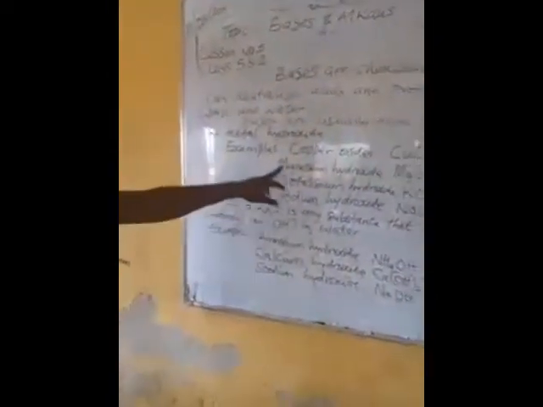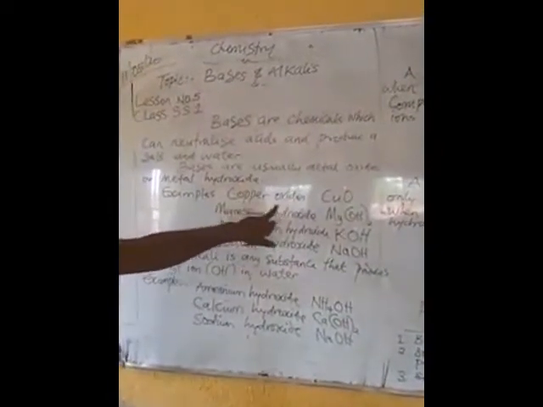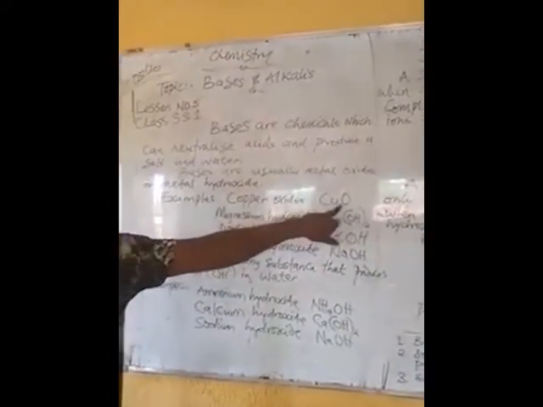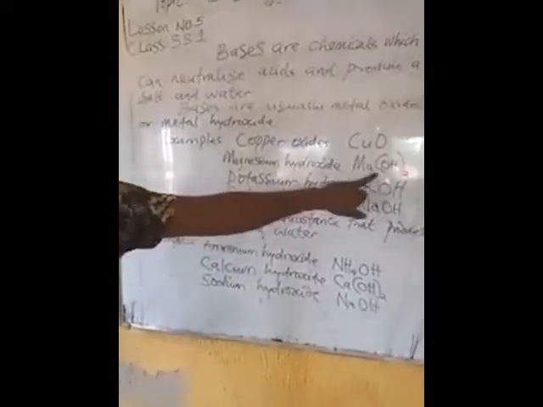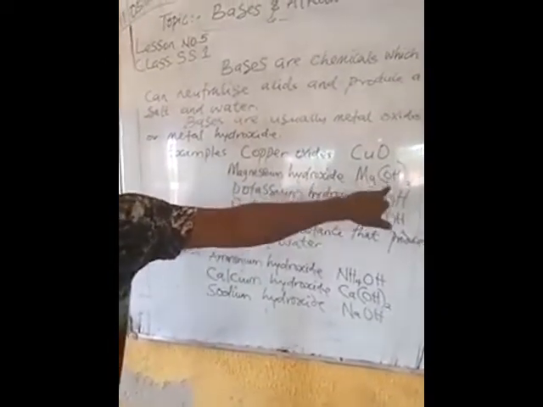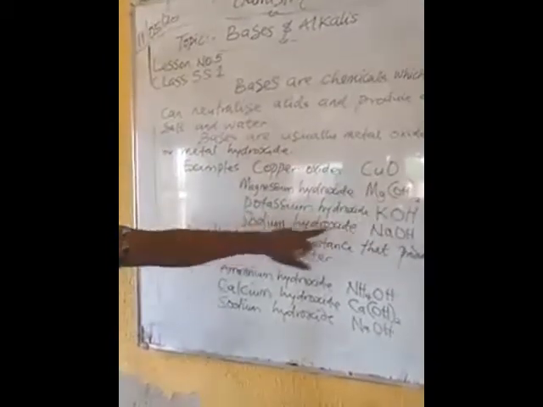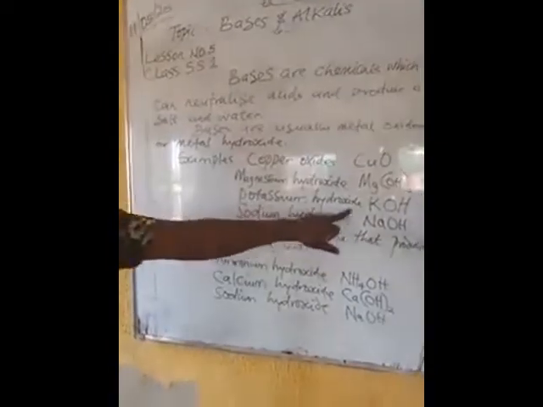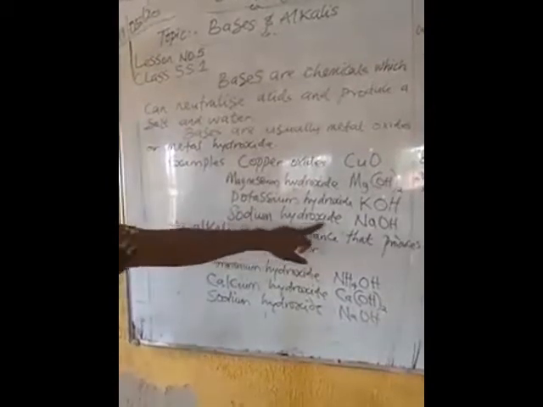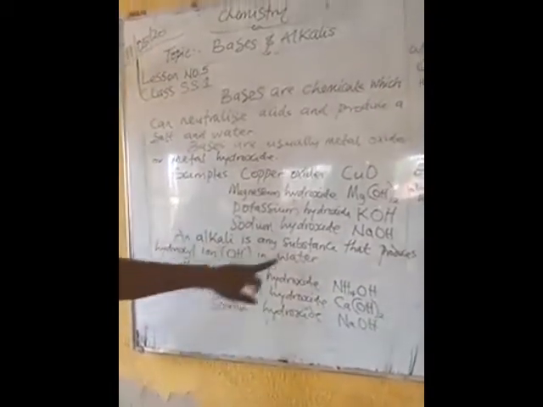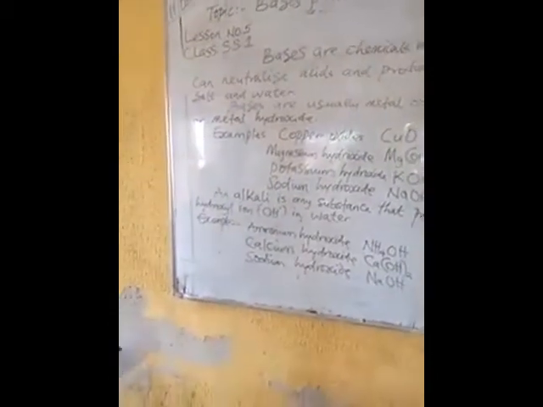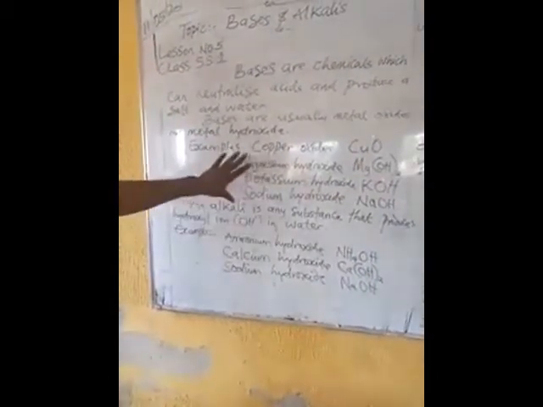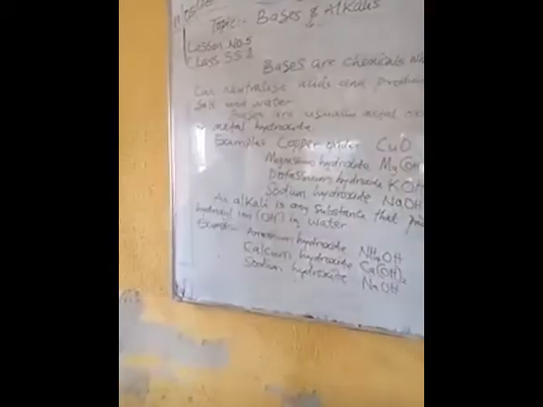Examples are copper oxide. You can see on the board we have copper oxide and the formula is CuO. We have magnesium hydroxide, Mg(OH)2. We have potassium hydroxide. We have sodium hydroxide, the formula is there, NaOH. These are examples of bases.